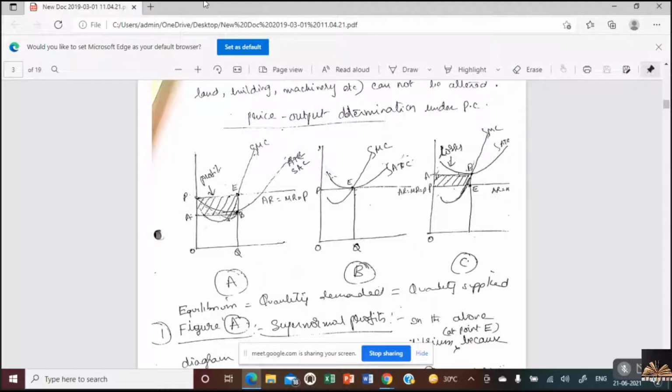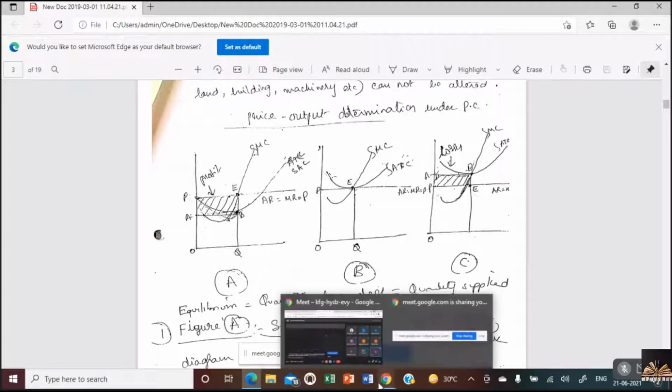Here, as cost is below the revenue, AR is revenue and AC is cost. The difference between AC and AR at equilibrium is known as supernormal profits. So in the first stage, the firm enjoys supernormal profits. Is it clear?